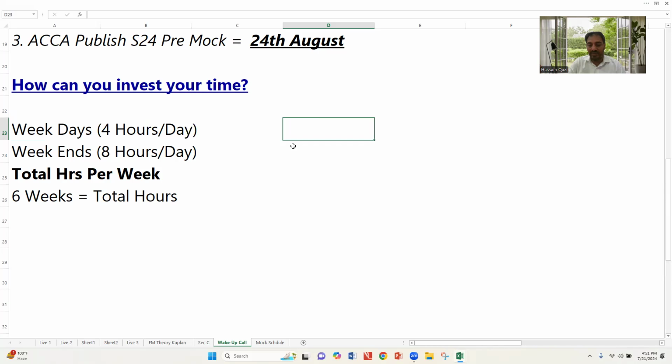So on weekdays, 4 multiplied by 5, you have 20 hours. On weekends you can invest 8 hours per day, 8 multiplied by 2. That means you have a total of 36 hours per week. Multiply by 6, you have almost 200 hours.